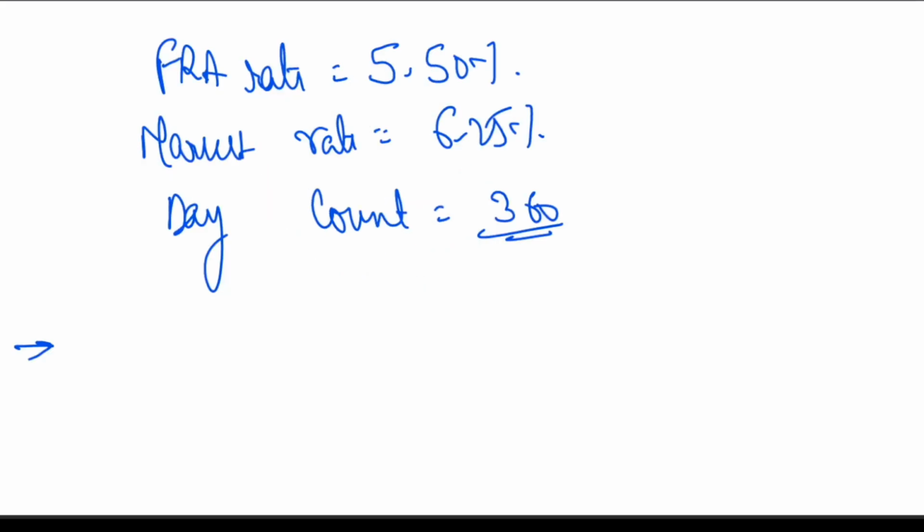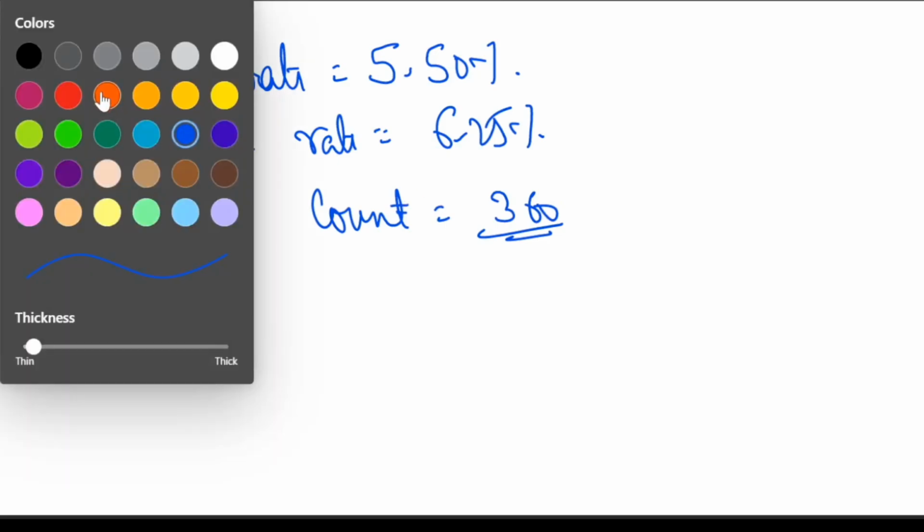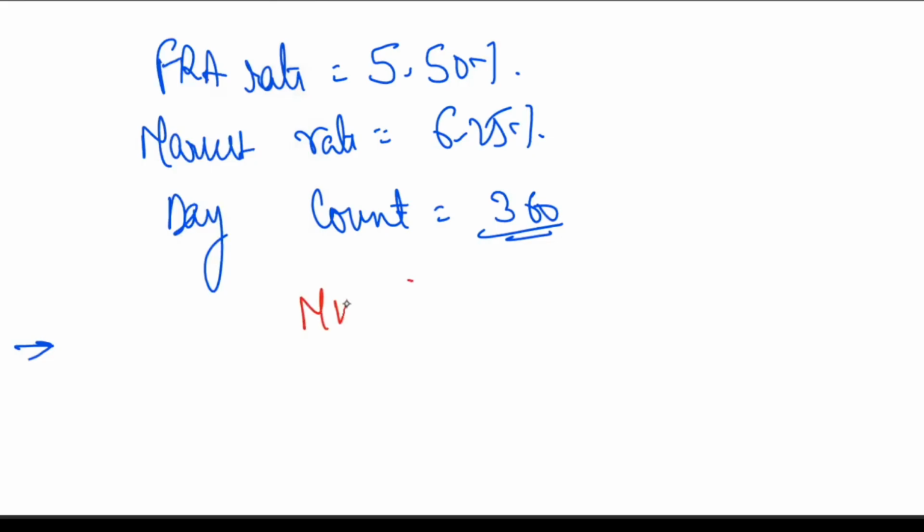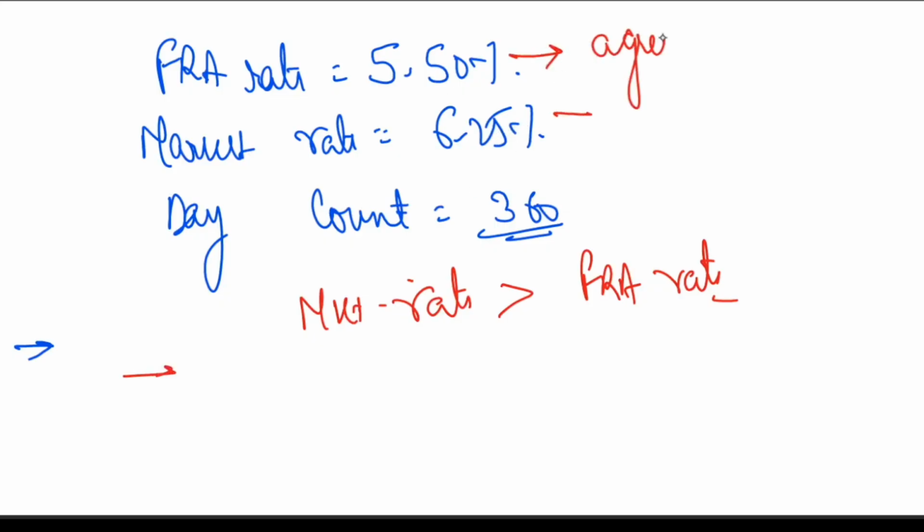Please compare the market rate and the FRA rate. As you can see, the market rate exceeds the FRA rate. Market rate is exceeding the FRA rate. So what does it mean? Since the market rate is higher than the agreed rate, the FRA rate is the agreed rate that both parties agreed, and the market rate is higher than the FRA rate. So what will happen?